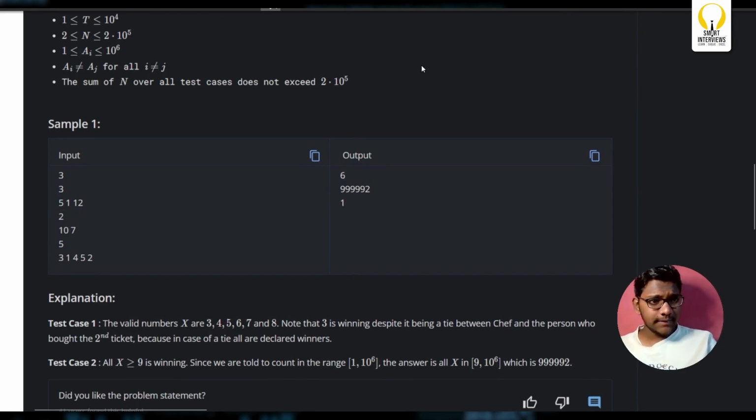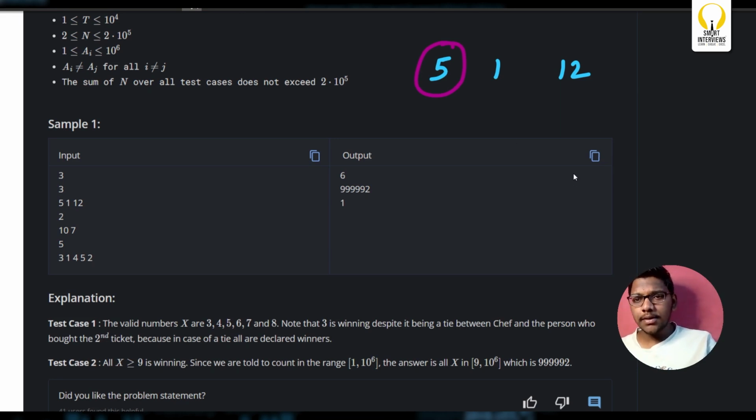We'll consider the first test case 5, 1, 12. Here the chef picked this ticket. Now you have to consider all the numbers from 1 to 10 power 6. Let's consider 1 now.